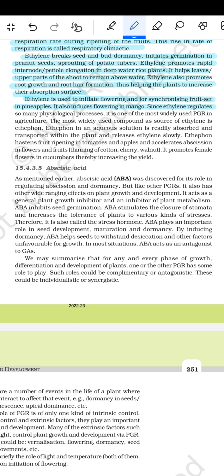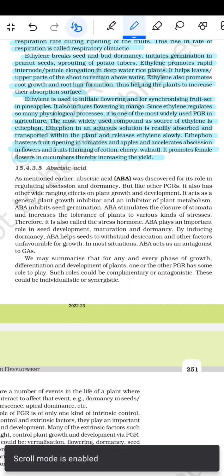Since ethylene regulates so many physiological processes, it is one of the most widely used PGRs in agriculture. The most widely used compound as a source of ethylene is ethephon. Ethephon is an aqueous solution, readily absorbed and transported within the plant, and releases ethylene slowly. Ethephon hastens fruit ripening in tomato and apple and accelerates abscission in flowers and fruits, thinning of cotton, cherry and walnut. It promotes female flowers in cucumber, thereby increasing the yield.